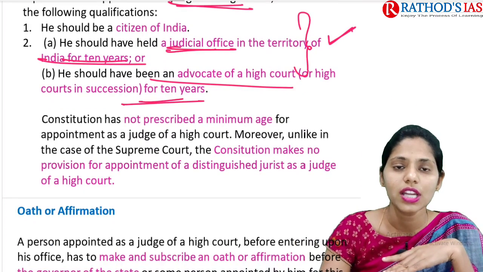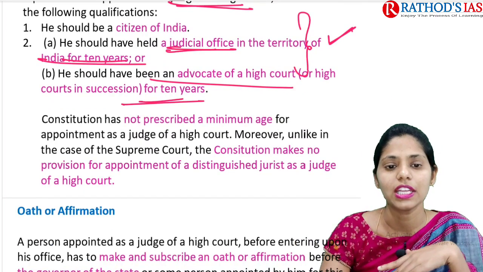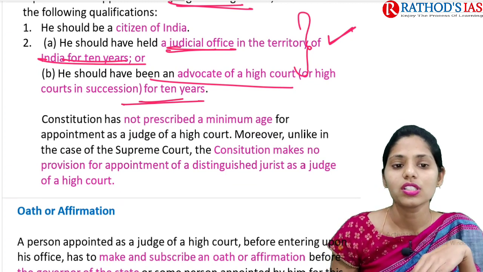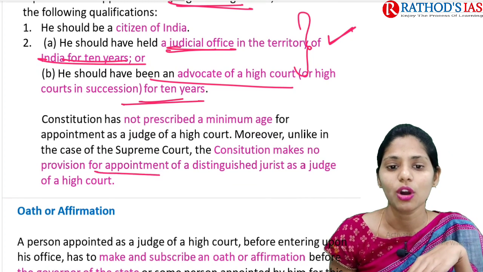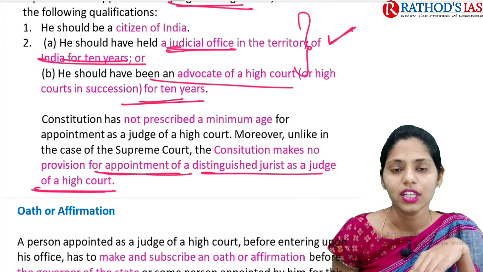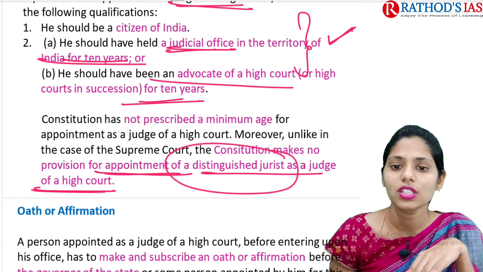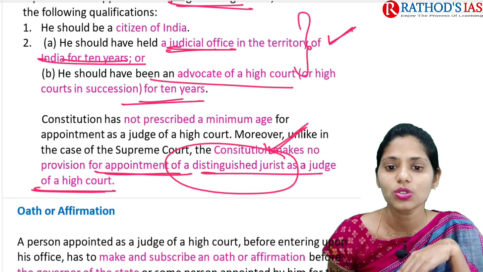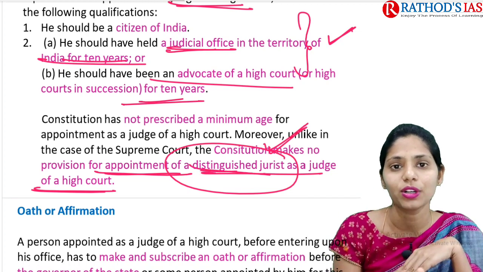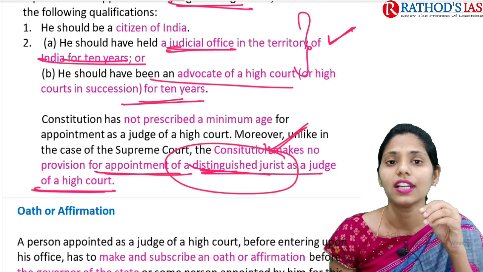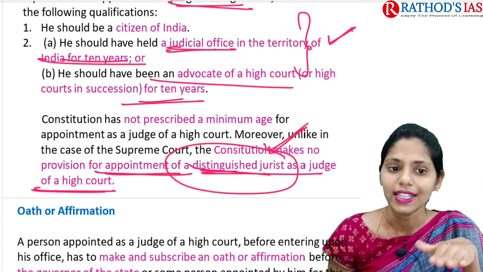Next, the Constitution has not prescribed any minimum age for appointment of judges of a High Court. But the Constitution also makes no provision regarding appointment of a distinguished jurist as a judge of a High Court. So what is this distinguished jurist? He must be well known about laws here. A distinguished jurist is very different from an advocate. A distinguished jurist should have a large amount of knowledge regarding law.